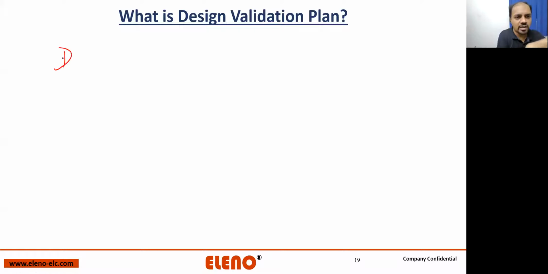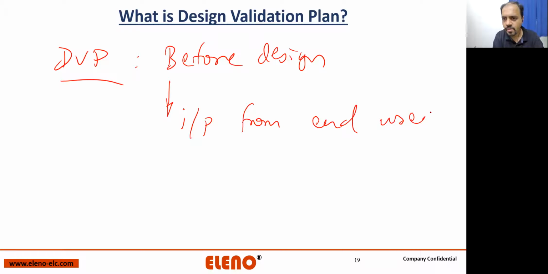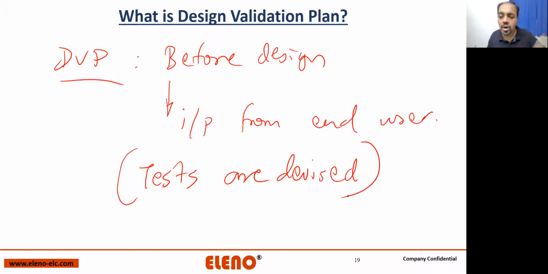DVP is a very simple topic. What is a DVP? Design validation plan is nothing but, before design, you have to take inputs from the end user, and accordingly you have to devise your tests. That means you have to decide how you are going to test that particular part, and that is nothing but the design validation plan.